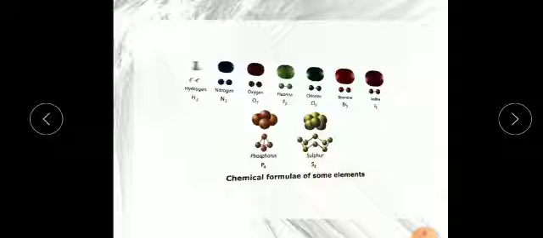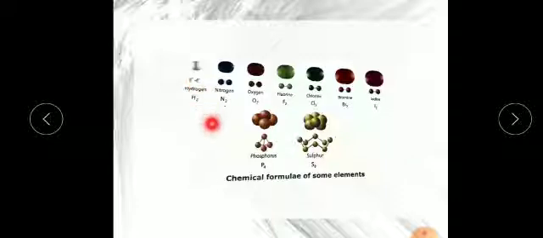Suppose I am not showing you this picture and only write P4 on paper. You will easily understand that it means phosphorus is attached with 3 other phosphorus atoms, 4 in total. Like S8, you will easily understand that there are 8 sulfur atoms. For O2, it means there are 2 oxygen atoms combined together forming a molecule. Understood, children? It is very easy.